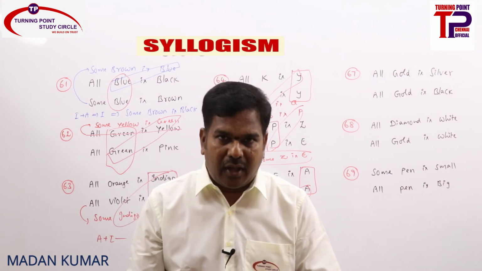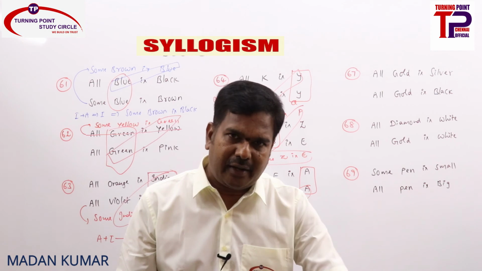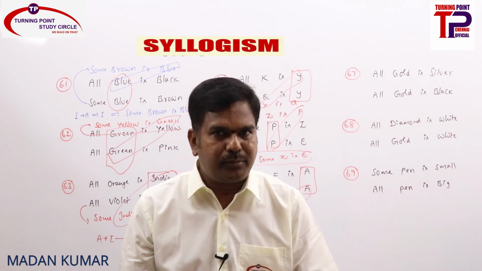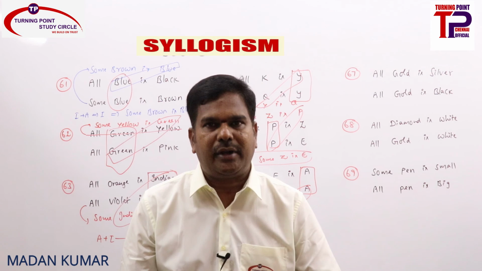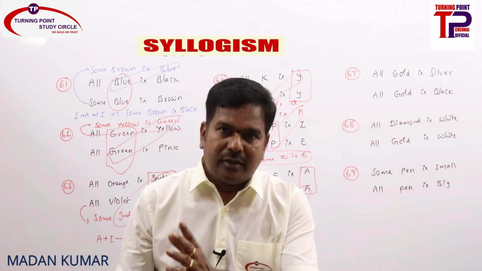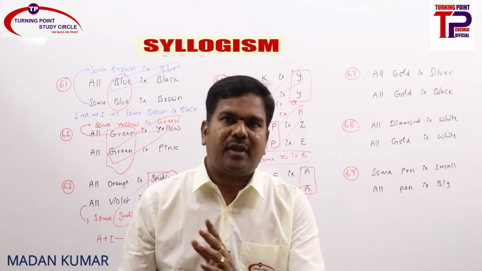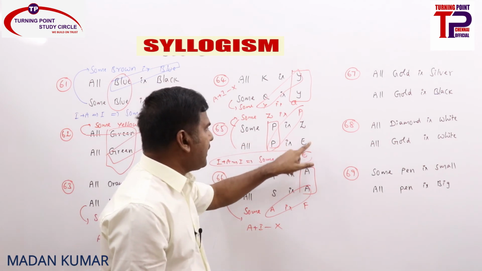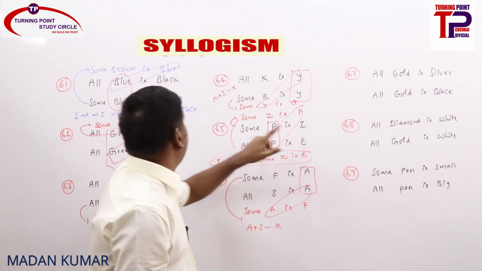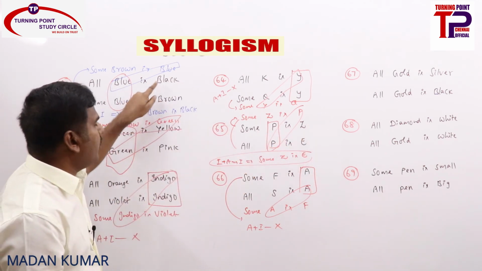Both A statements or A and I statements or I and A statements, common term as subject, you will have a conclusion. In such cases, remove the common term and take the predicates of both the statements with an I statement. So here also, predicates of both statements with I: some Z is E or some E is Z, some black is brown or some brown is black.